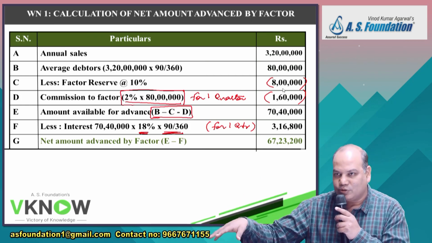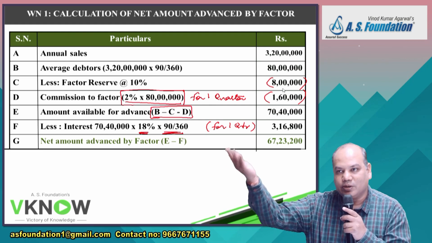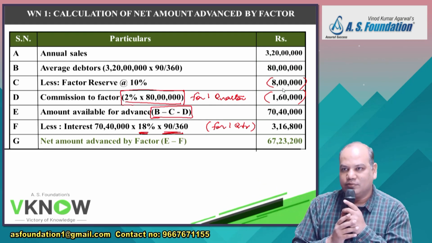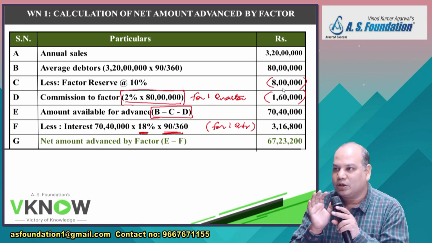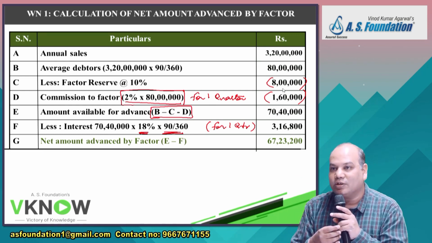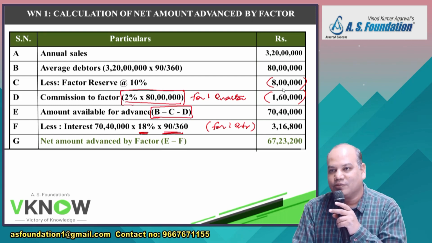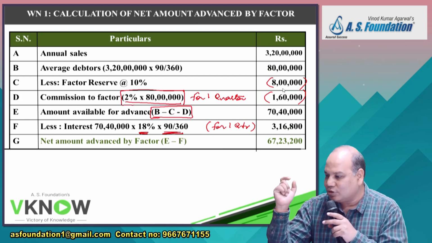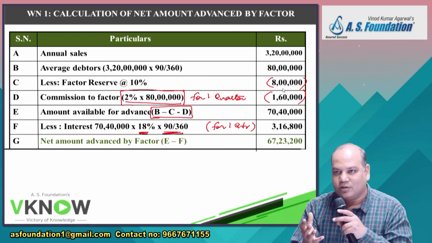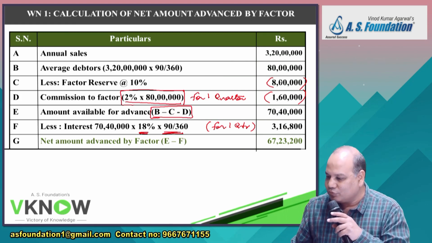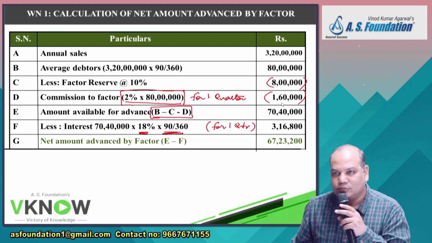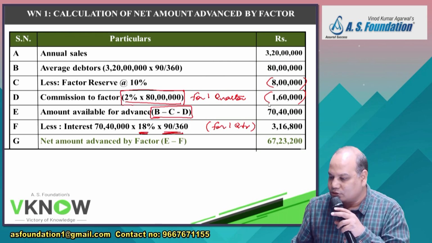He's not giving that much advance because he knows some customer might do a sales return. So by not giving an advance of 10%, he is playing safe, but he has to take efforts to collect the entire 80 lakh rupees. He has to go to each and every customer, knock, knock, please pay, please pay. So he will charge you commission on 80 lakh. So whether you write it here or here, it is going to give you the same answer. Of course, your collection commission will be this amount only. This will not change. Is it right?